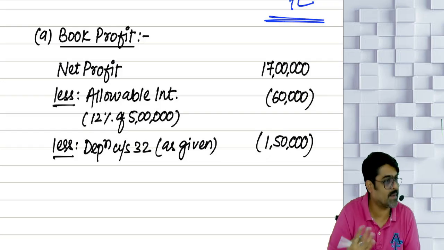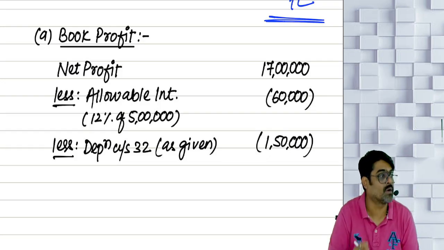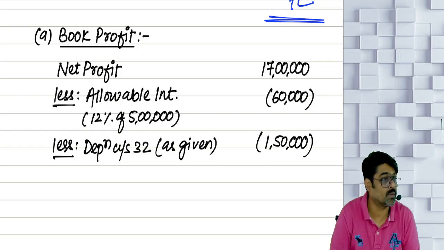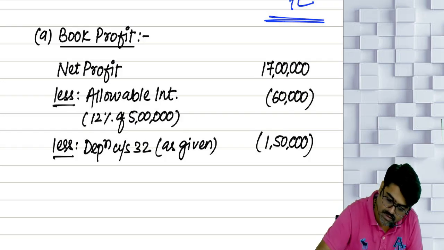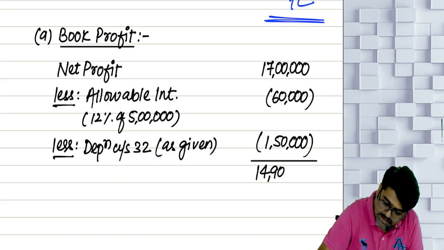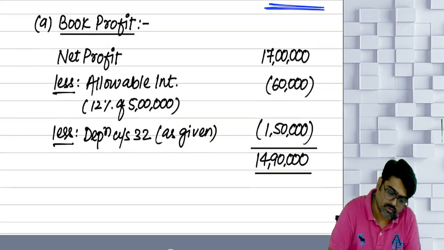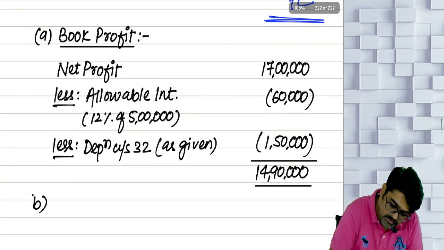And don't reduce the remuneration. If it is not reduced, very good. You're not supposed to reduce that to calculate the book profits. Yes or no? So how much is the amount now? 14,90,000. Everyone got? First part of the answer is done. Now second part. Second part is what?